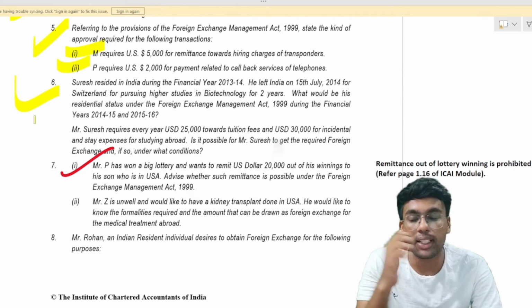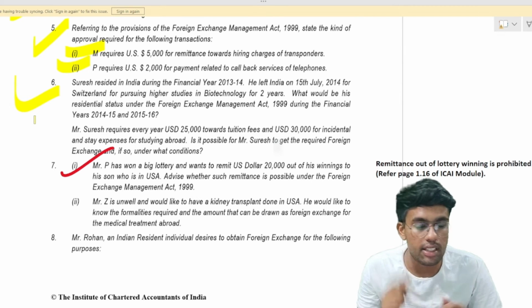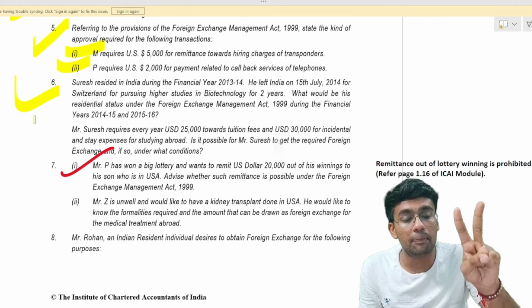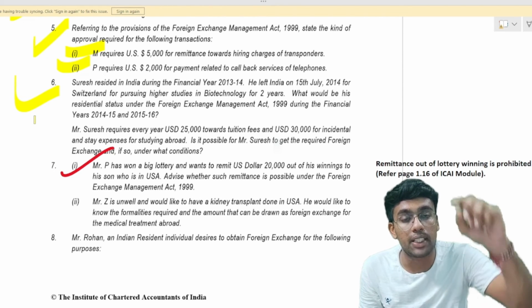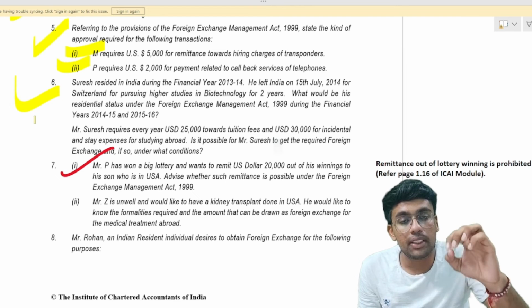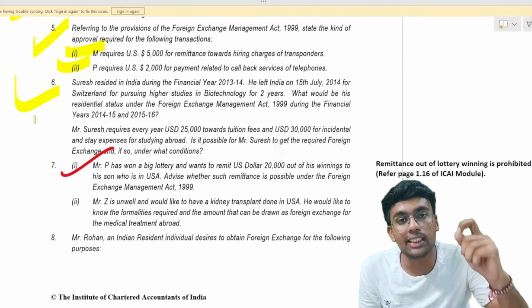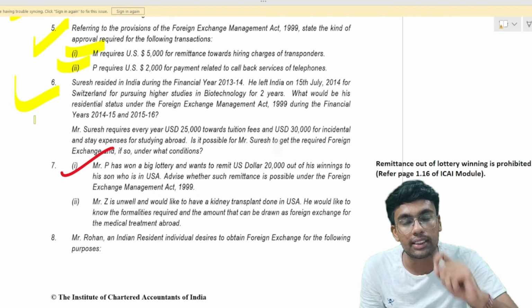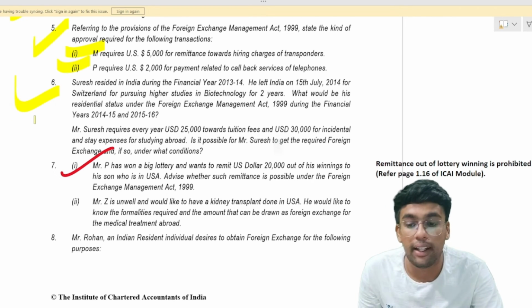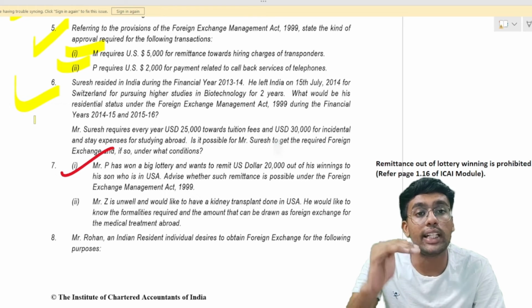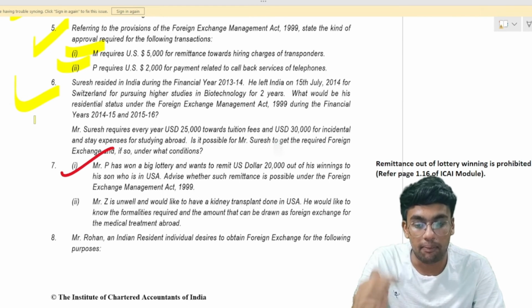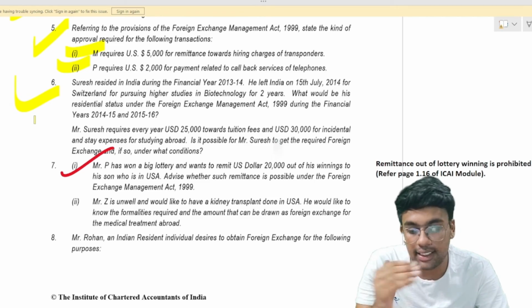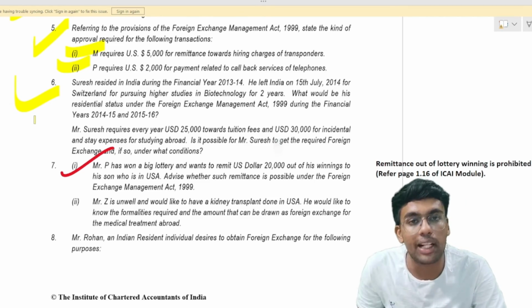Under your FEMA definition, under your person resident in India definition, we learned that any person going outside India for the purpose of employment, for purpose of business or vocation, or for any other purpose which provides his intention to stay outside India for an uncertain period, then in such a case, such person would be considered as person resident outside India. But here in this case, he is going outside India for a certain period. But again, there is some kind of circular which has been issued by the RBI. Let us discuss this first circular and then we will come back to this question number 6.